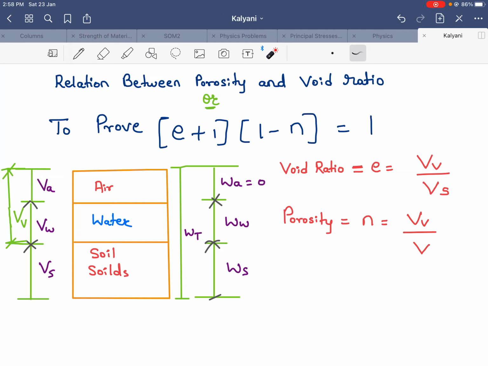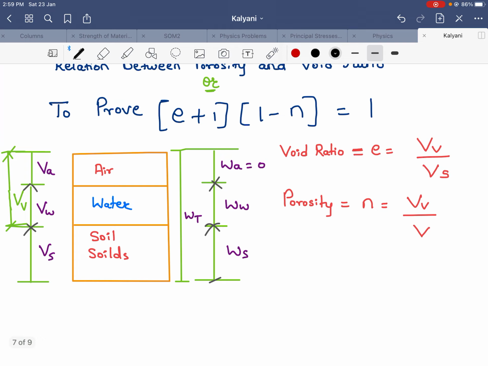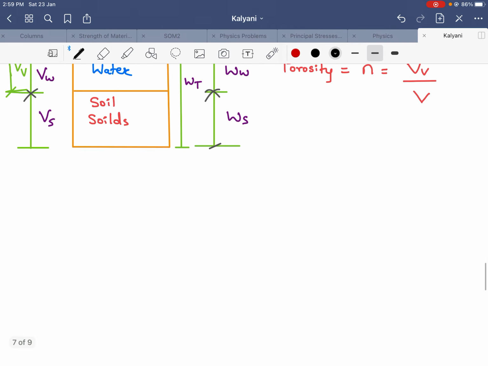I think you understood the overview of what we are going to do now. So this is a phase diagram. With the help of the phase diagram, now we will prove the relation. Before proving the relation, relations must be solved in a systematic procedure.